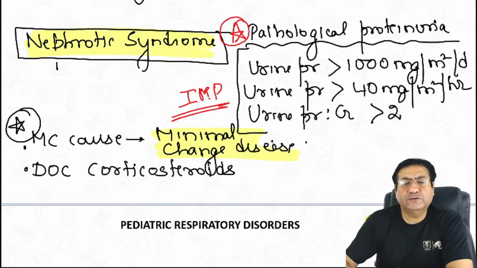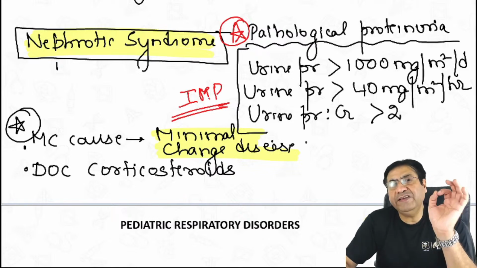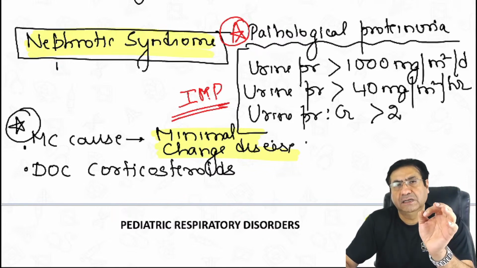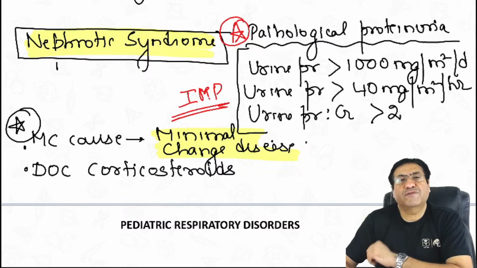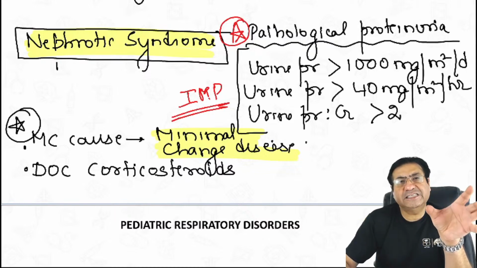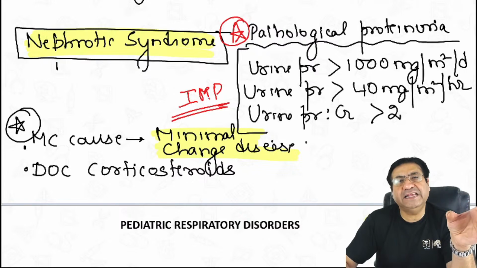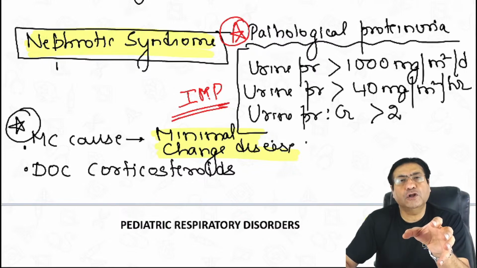So what is the drug of choice for nephrotic syndrome in children? It is corticosteroids. A 12 weeks course of corticosteroids is given. For the first 6 weeks you give 2 milligrams per kg daily of prednisolone.